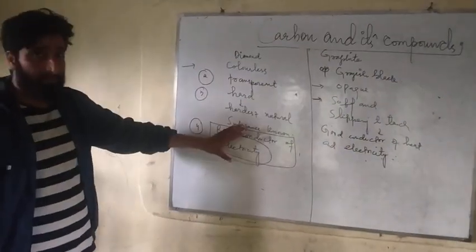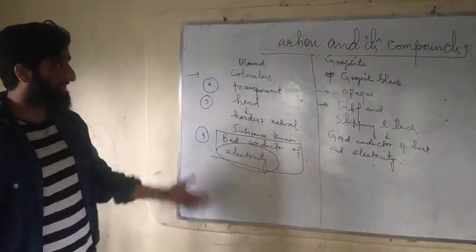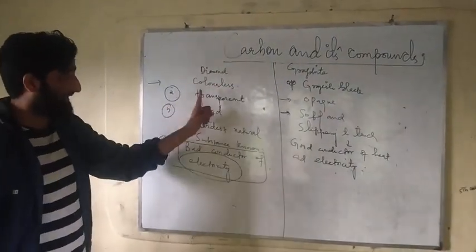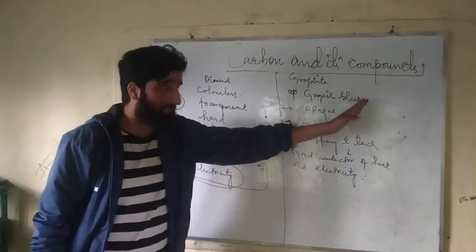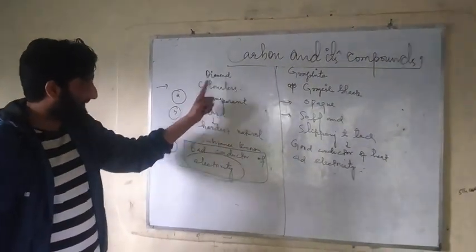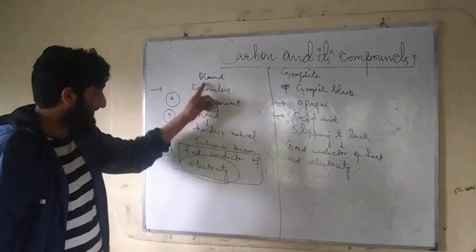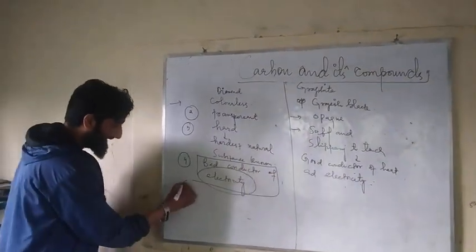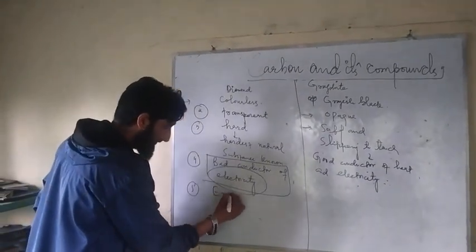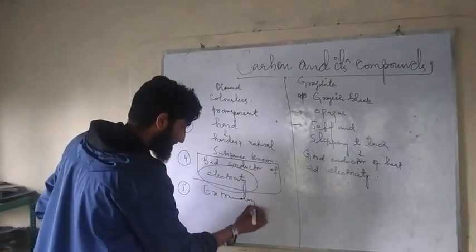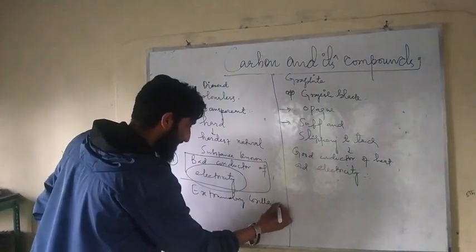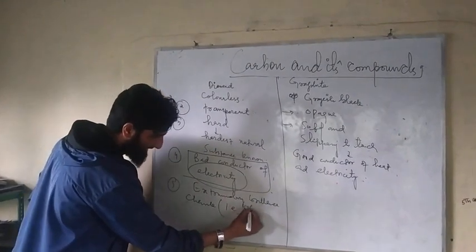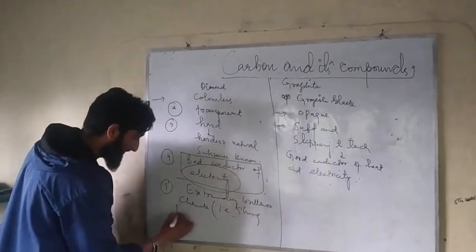These were some observable, easily measurable, easily detectable properties by which we can differentiate one allotrope of carbon from the other. One is colorless, the other grayish black; diamond is transparent, graphite is opaque; one is hard, the other soft. One more property of diamond is extraordinary brilliance, or chamak. That means diamond is shiny, lustrous in nature.